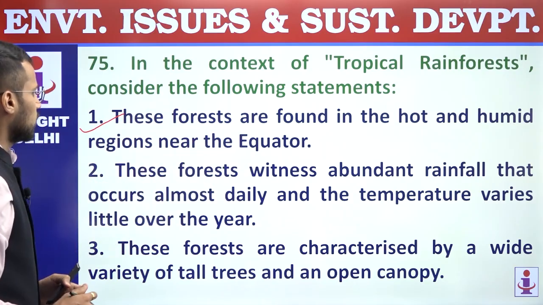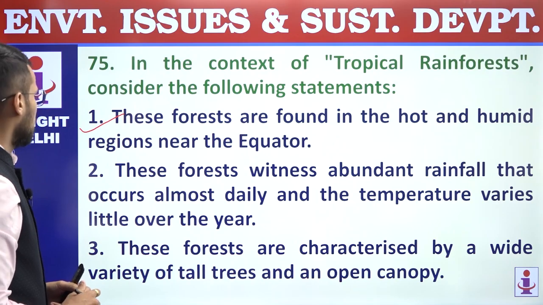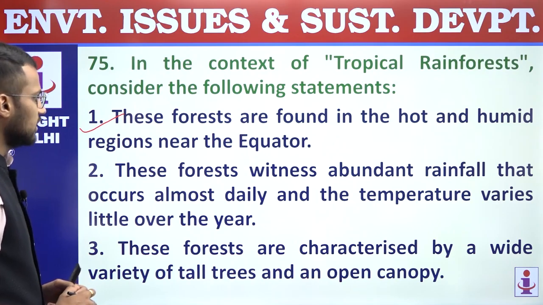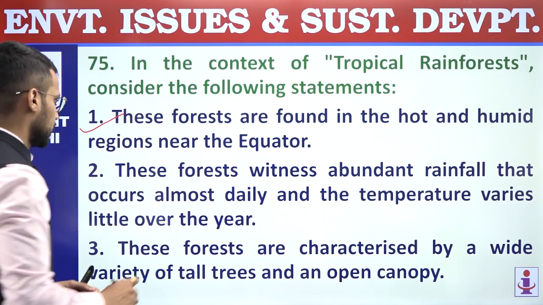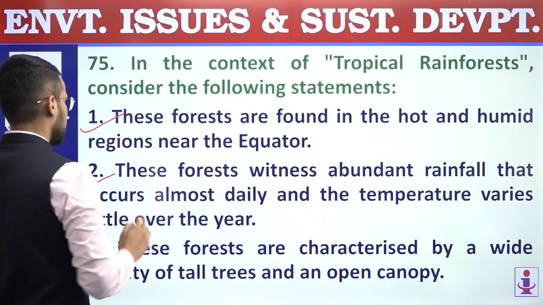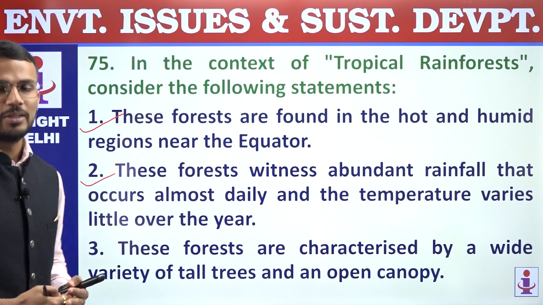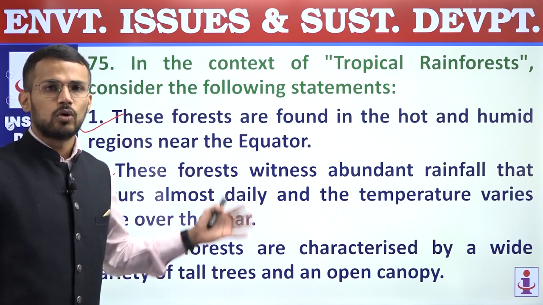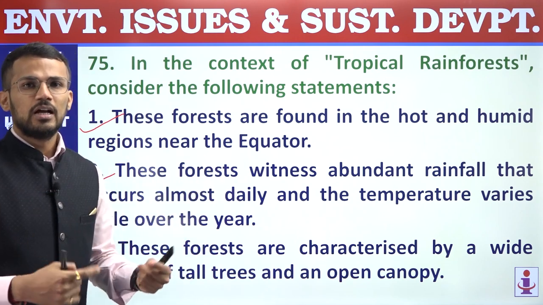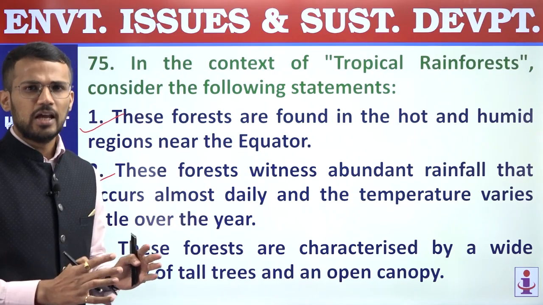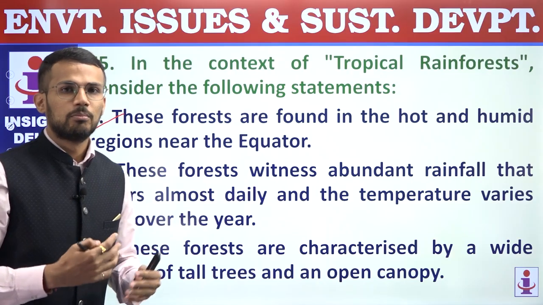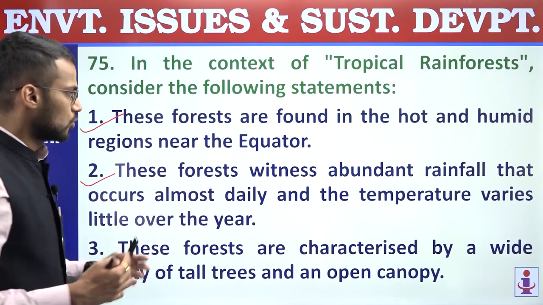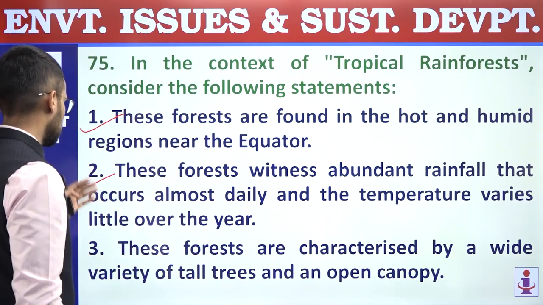Second, these forests witness abundant rainfall that occurs almost daily, and the temperature varies little over the year. Right, so this statement is also a correct statement. Given their proximity to equator, we have convergence of trade winds giving rains almost daily, and also in the equatorial region, we will not have much changes in the temperature throughout the year. So second statement is also correct.